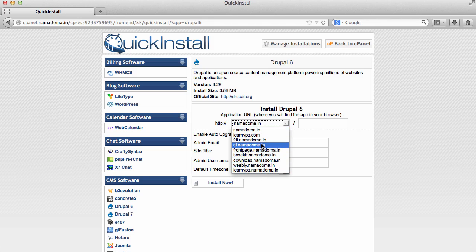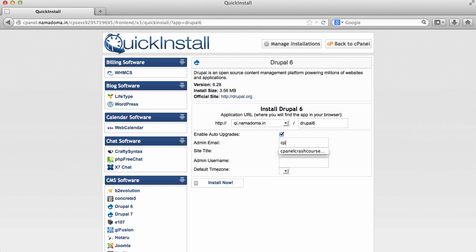Okay, I will install it on the QI subdomain, qi.namaduma.in/Drupal6. Admin email is cPanel Crash Course. Site title is cPanel Crash Course. Admin username admin. Default time zone. Okay, let's leave it default. And let's click install now.